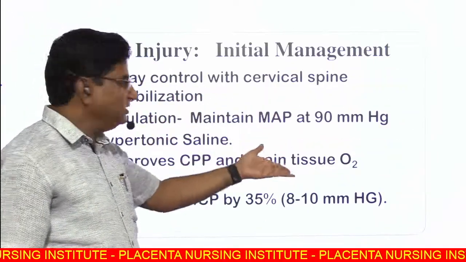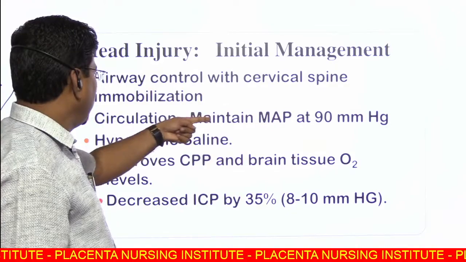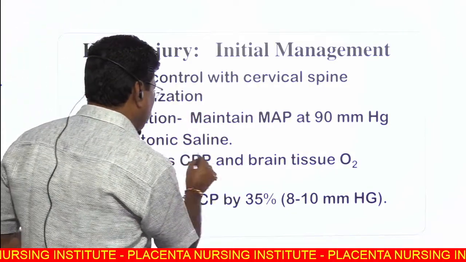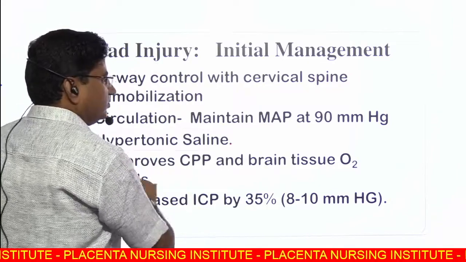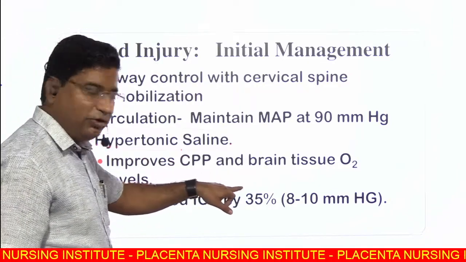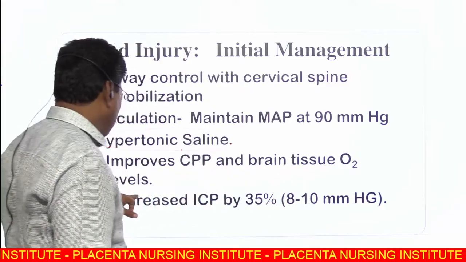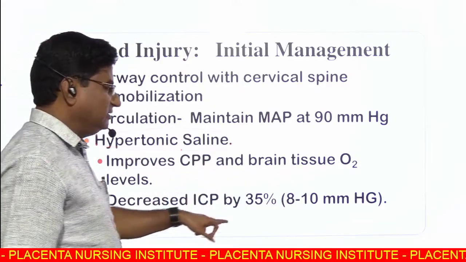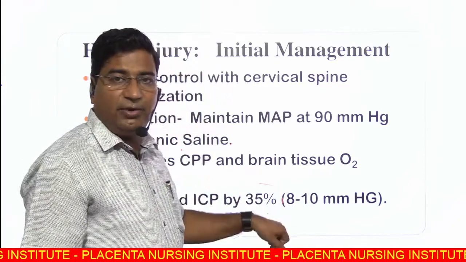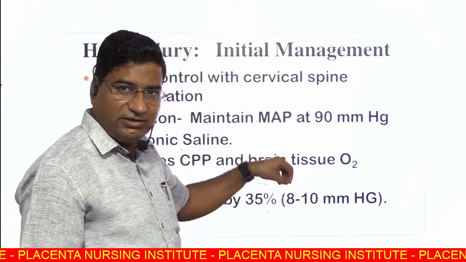Initial management, as we discussed: airway, cervical, circulation, then hypertonic saline to improve the cerebral perfusion pressure and brain tissue oxygen level. In 35% of cases, it decreases ICP also.